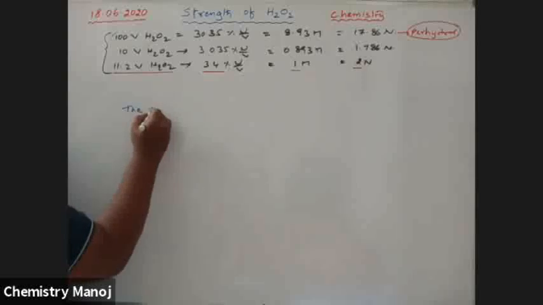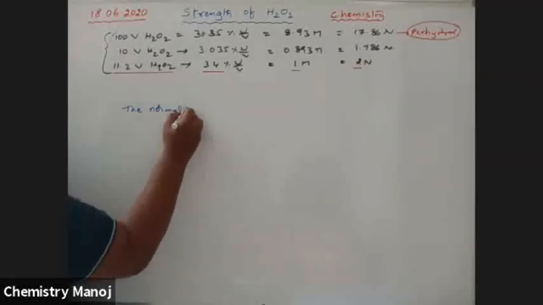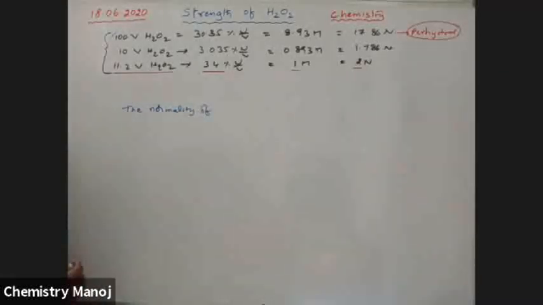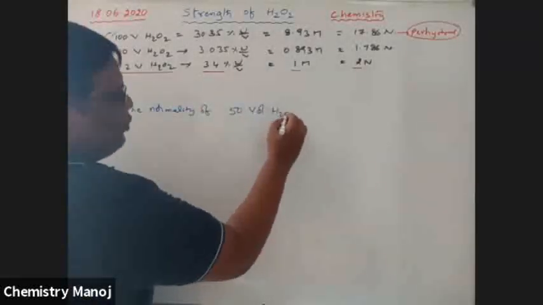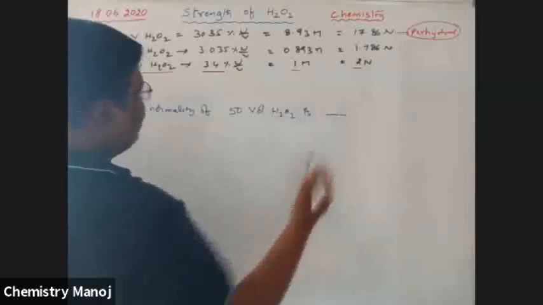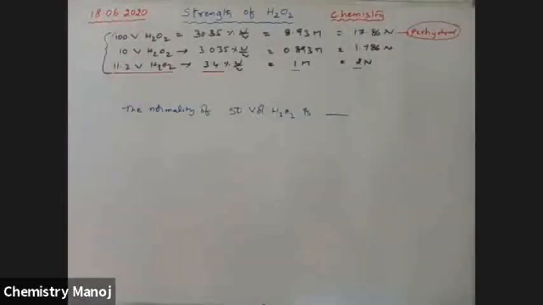The normality of 50 volume H2O2 is dash. Tell me. The normality of 50 volume H2O2 is dash. Tell me just like the previous one. Just compare it. Boys, waiting for you.